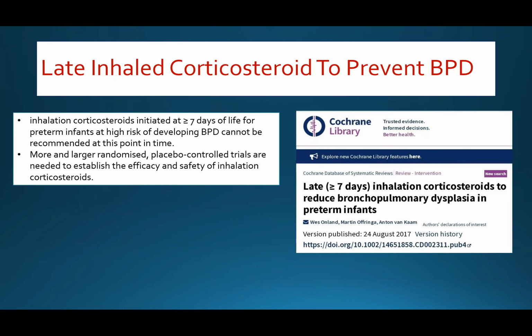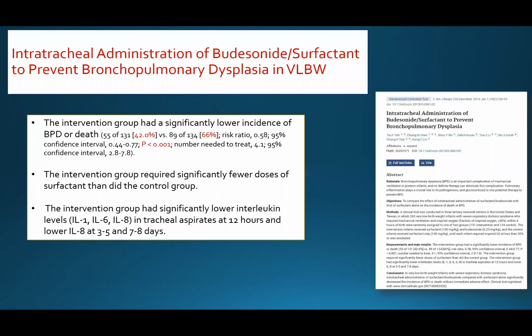Here is the intratracheal administration of budesonide with surfactant to prevent bronchopulmonary dysplasia in very low birth weight infants. They found in this study that the interventional group had a significantly lower incidence of bronchopulmonary dysplasia or death, 42% versus 66%, with a significant p-value.